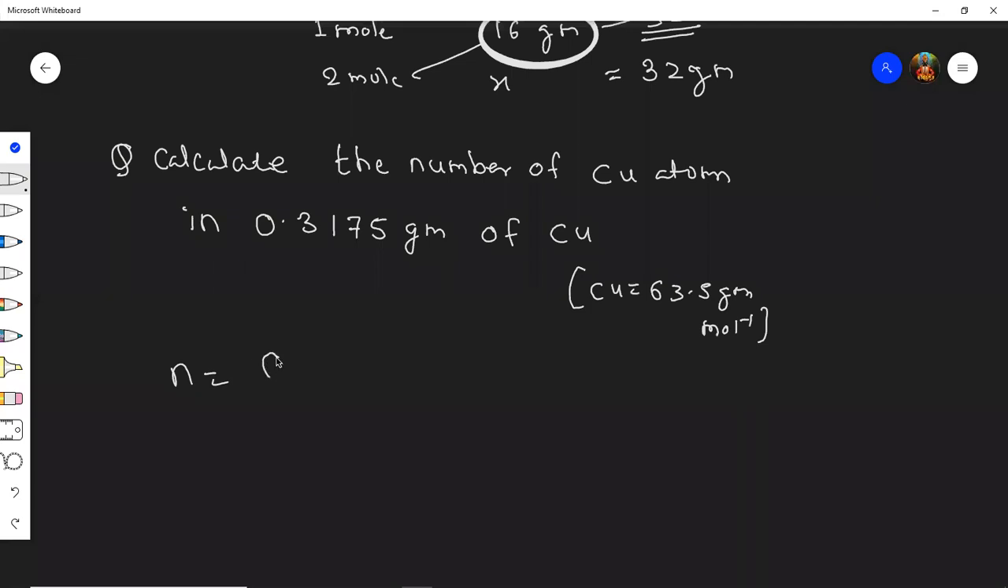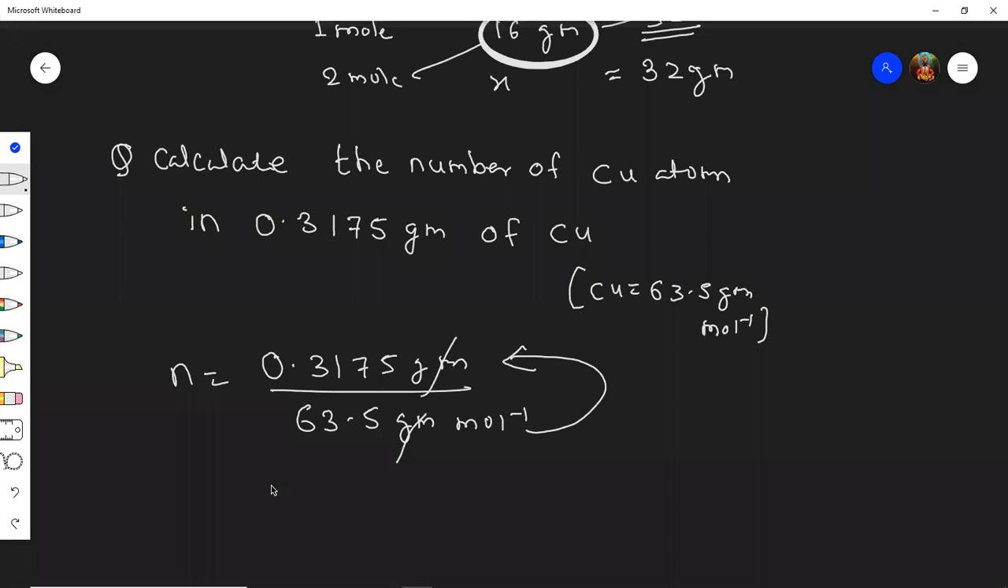So given weight 0.3175 grams upon 63.5 grams per mole. Gram will cancel, this per mole will go up. You tell me first the number of moles. Do the calculation fast and tell me how many moles we get.